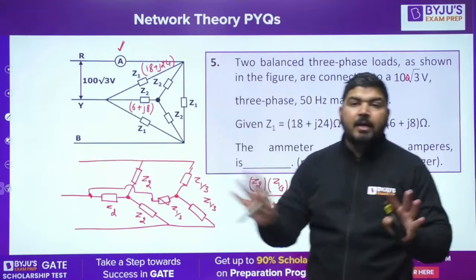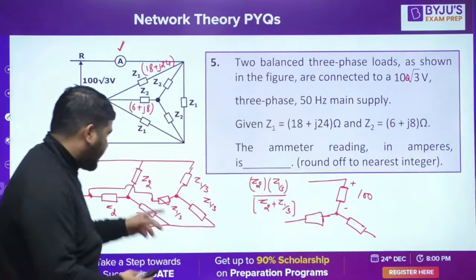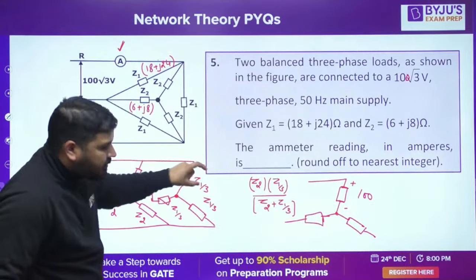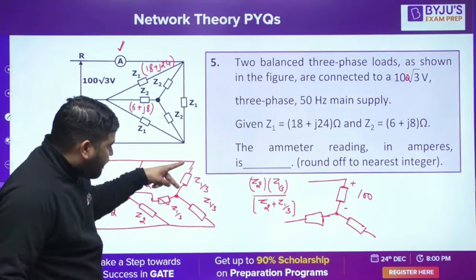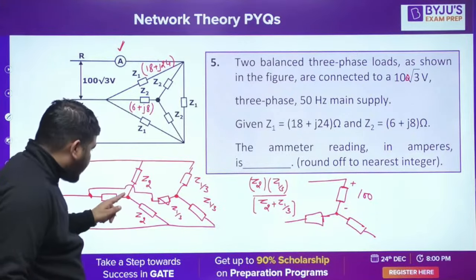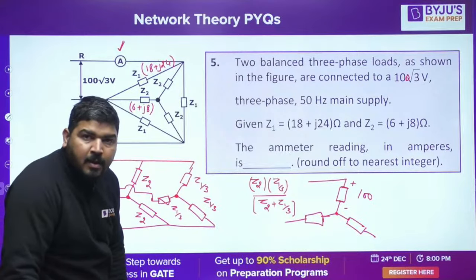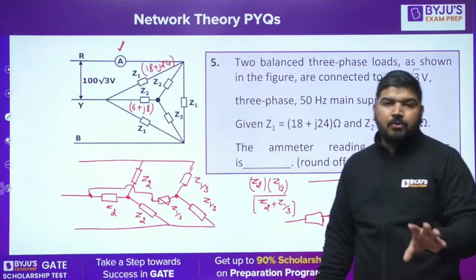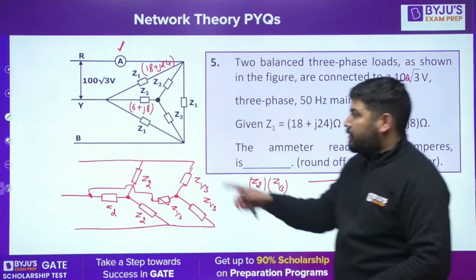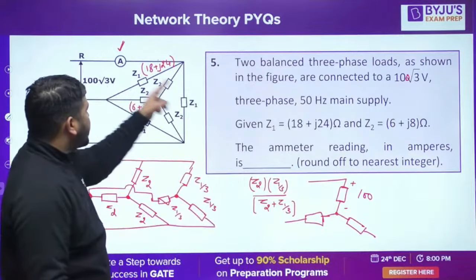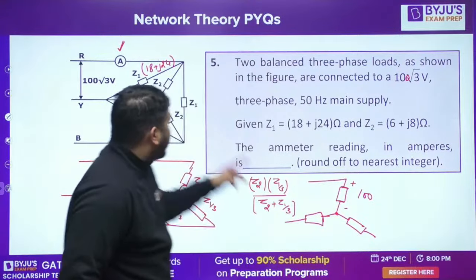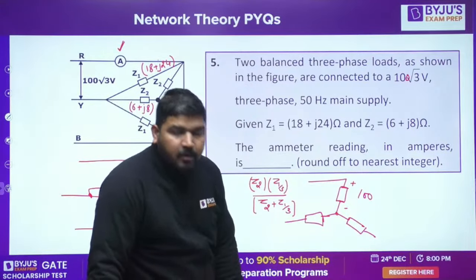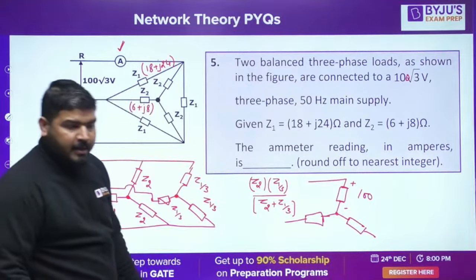The impedances are not equal, and if you convert them in star, then you can't say that this Z2 and this Z1 by 3 will be in parallel, because you can't say that their neutrals have the same voltage. So be careful. You are lucky that these impedances came out equal, so the load came out balanced. Whenever the load is balanced, you can say like this. Is it fine, guys? Can I proceed?